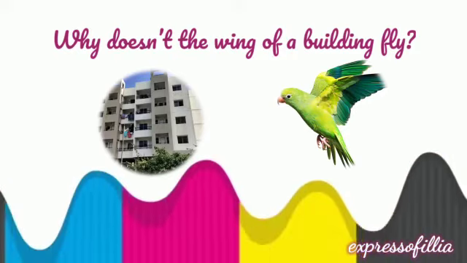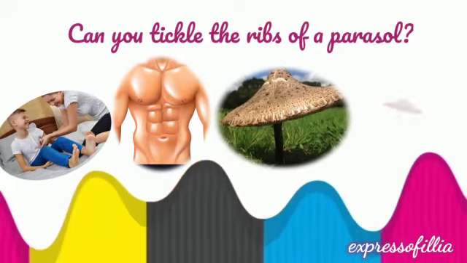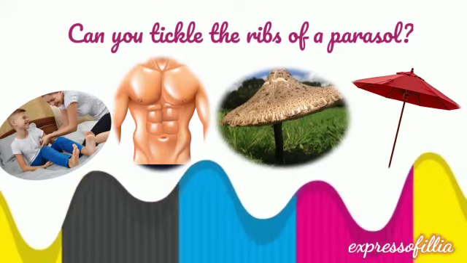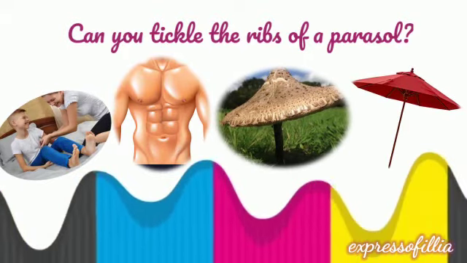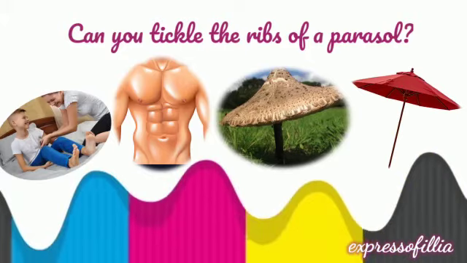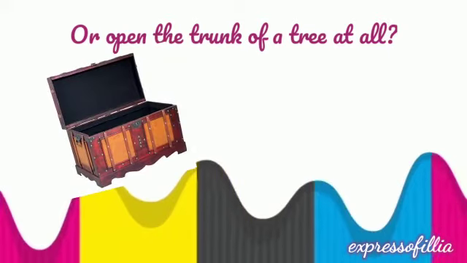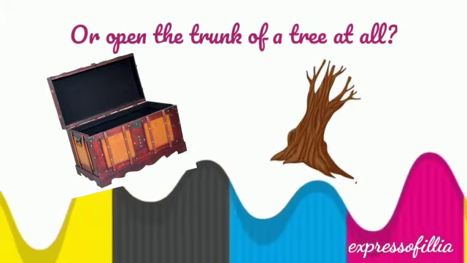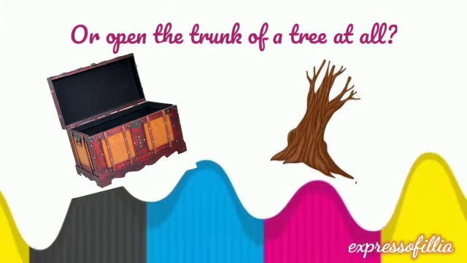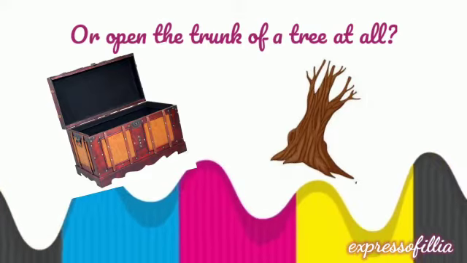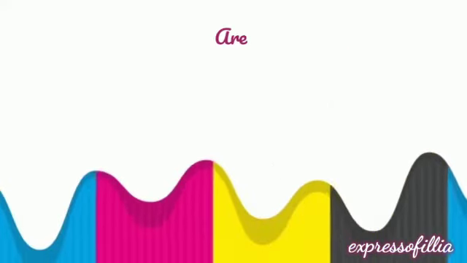Can you tickle the ribs of a parasol? Parasol is a kind of mushroom or an umbrella. So they are saying, why can't we tickle the ribs of a parasol, a mushroom or an umbrella? Or open the trunk of a tree at all. So here again, as we all know, a tree has a trunk and a trunk is a wooden box. So why can't we open it?